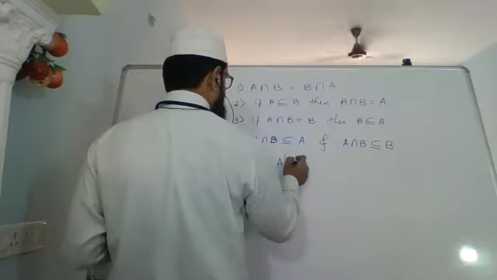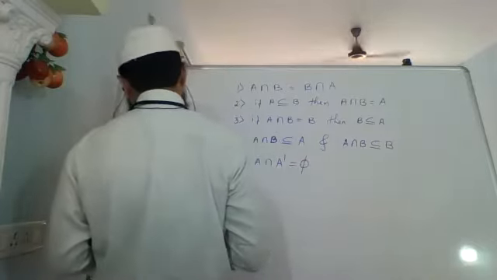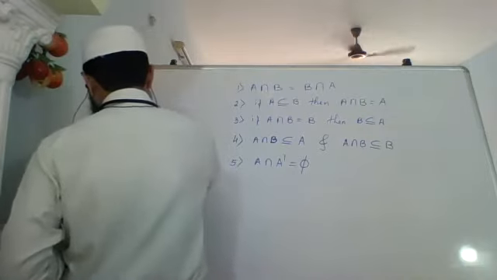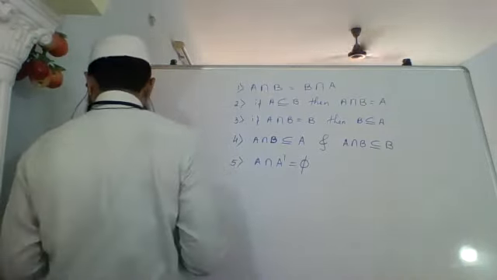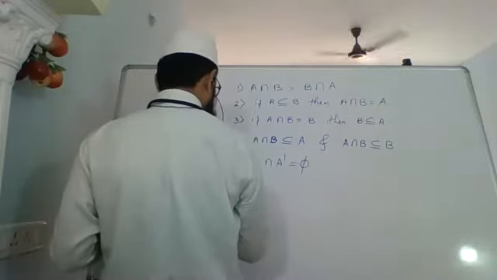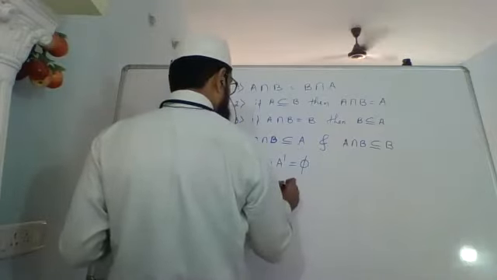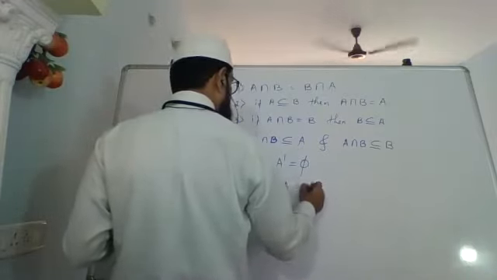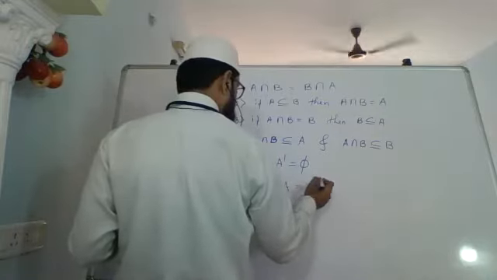Then the fifth property, A intersection A dash. ये अभी थोड़ी देर पहले आपने लिखा था. There is no common element, so it will always be an empty set, isn't it? We have written in complement of a set का properties A and A dash have no common element. So if there is no common element, it will be an empty set. And intersection of A with A will always be A. Intersection of every set with itself will be the set itself.